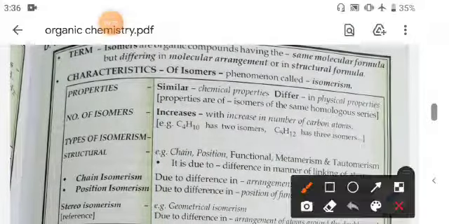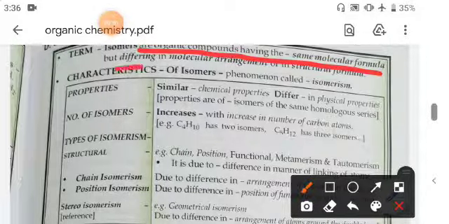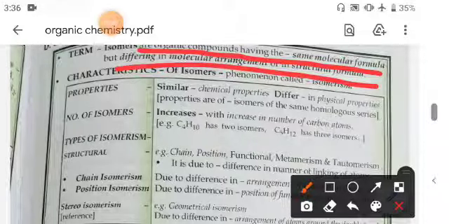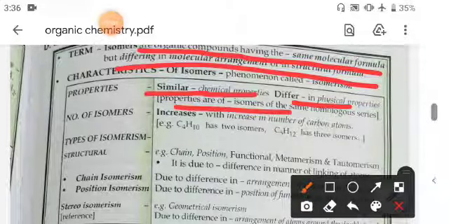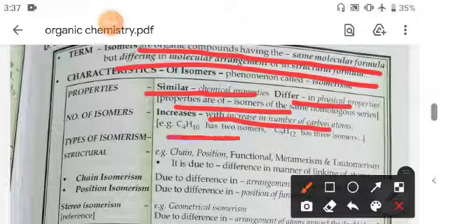You know that isomers are organic compounds having the same molecular formula but different structural formulas. So their properties are similar chemical properties and different physical properties. Now, the number of isomers increases with an increase in the number of carbon atoms. When there are more carbon atoms, more structures will be found, so the isomers will be more.